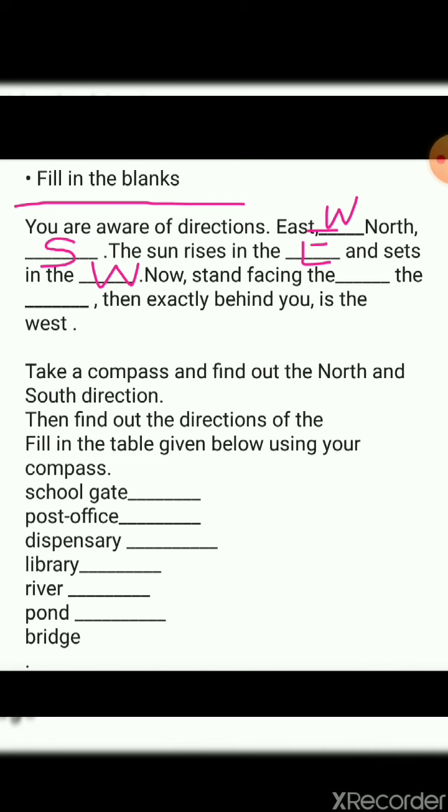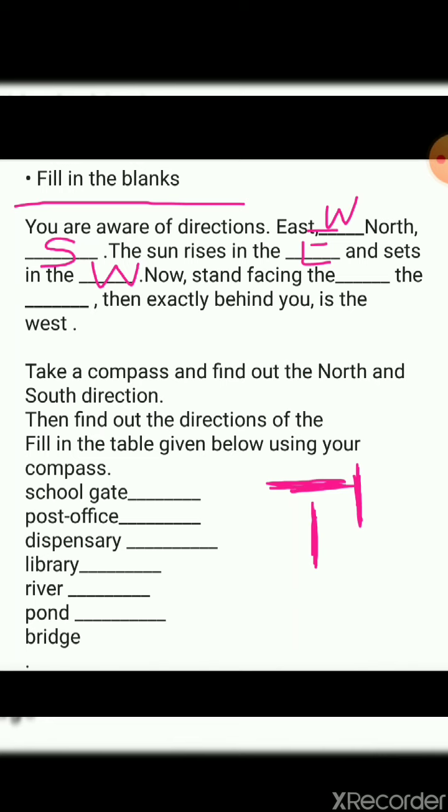Okay, if you're facing towards one direction and they're saying that behind you, right, if you are standing, for example, you're standing like this, and what they're saying over here, your face is this side, your face is this side. Okay, example, it's a very simple example I'm giving you. Or you're standing like this, right, and your face is this side. Which side? Your face is this side. Okay, and what they're saying, then exactly behind you is west, and what is behind you?